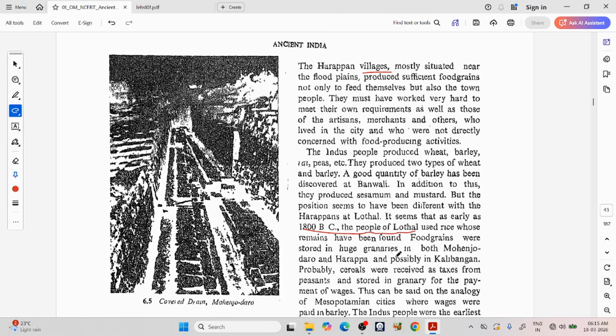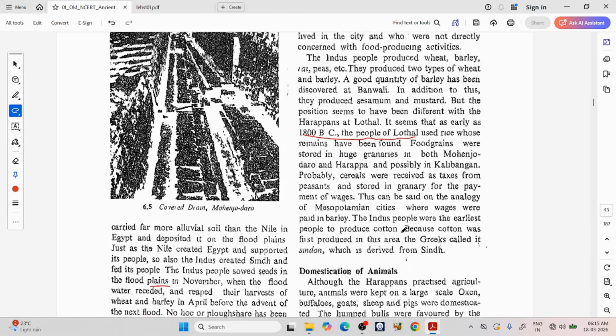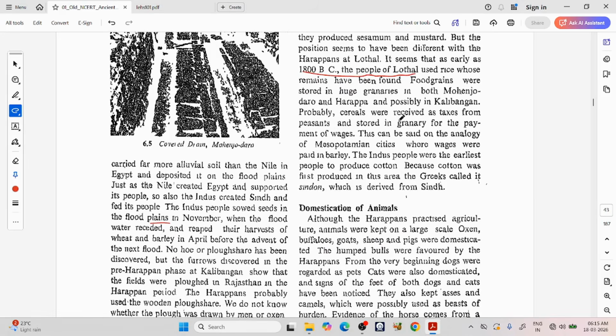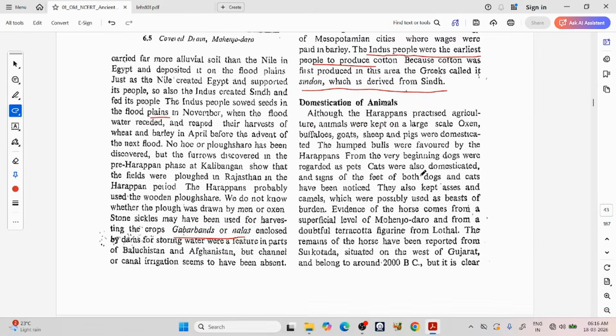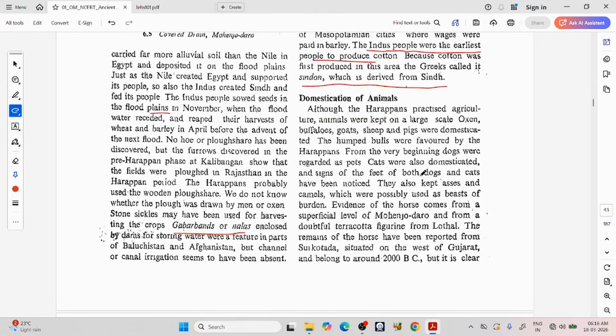Food grains were stored in huge granaries in both Mohenjo-daro and Harappa, and possibly in Kalibangan. Probably cereals were received as taxes from the peasants and stored in granary for the payment of wages. This can be said on the analogy of Macedonian cities where wages were paid in barley. The Indus people were the earliest people to produce cotton. Because cotton was first produced in this area, the Greeks called it Sindon, which is derived from Sindh. So Sindon in ancient times means cotton.